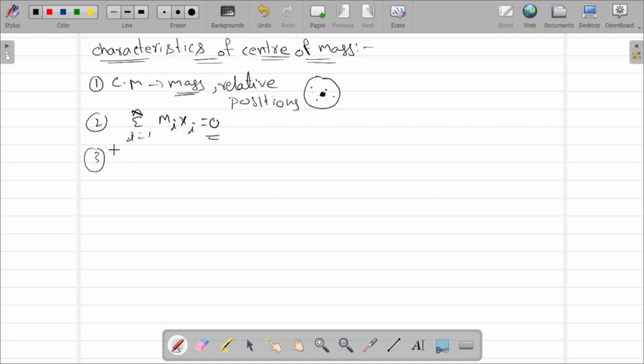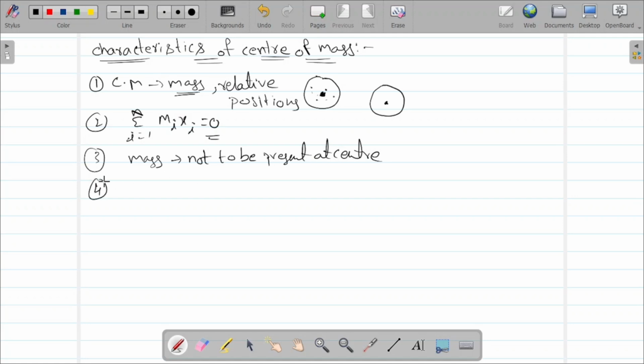Next point, the mass of the particle need not be present at the center. For example, if we consider a ring, the center of mass will be at the center, but there is no mass at all there, it's just empty space. So mass is not mandatory to be present at the center. That is the third point.